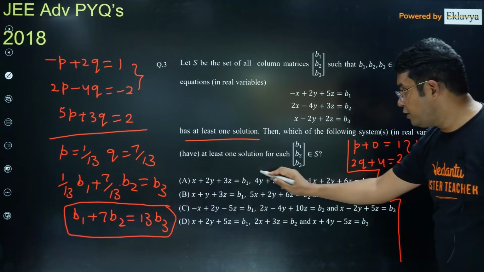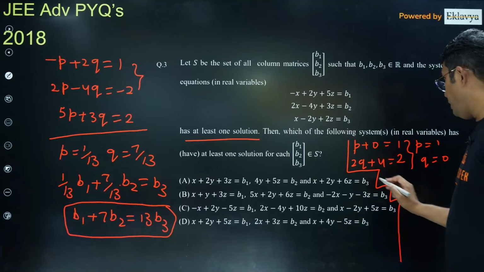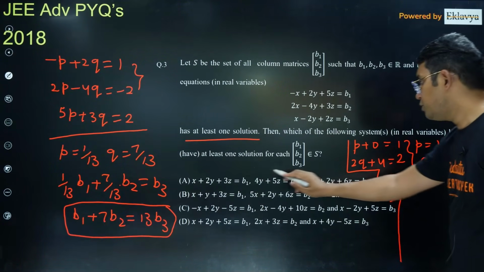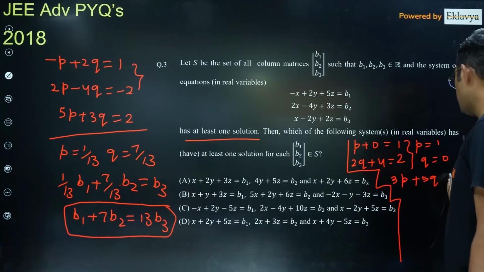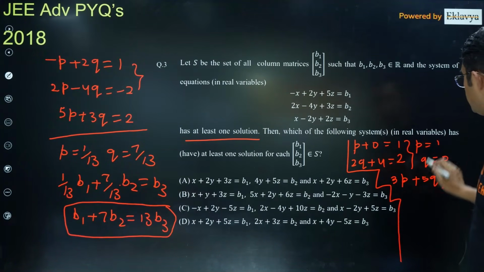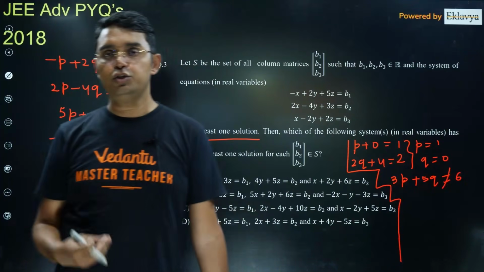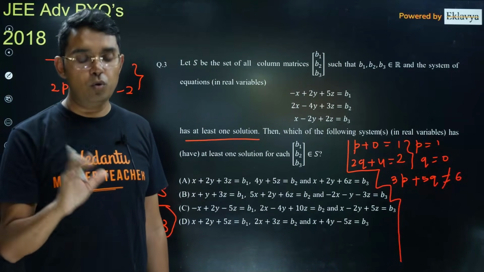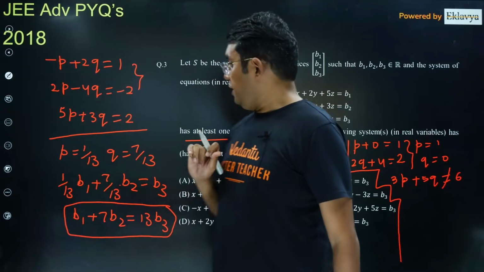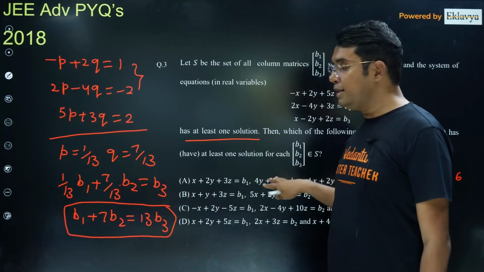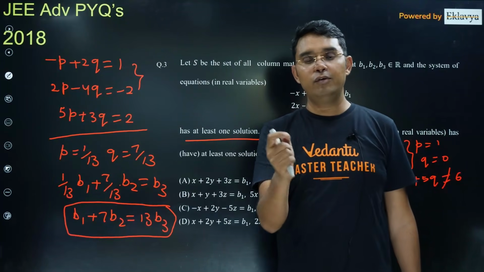Now if we have to do it for z, it will be 3 into p plus 5 into q is equal to 6. But I think p is 1, q is 0, so this doesn't satisfy. If this doesn't satisfy, it means it should have a unique solution only. Dear all, if you do it by the d equal to 0 method or d not equal to 0 method, there also you just have to solve one determinant.